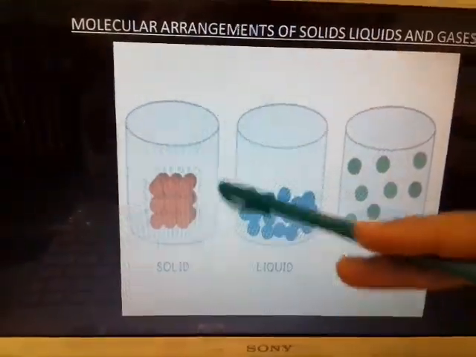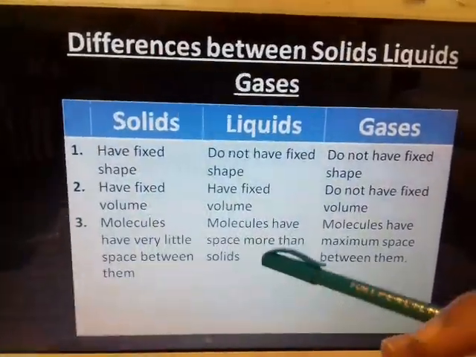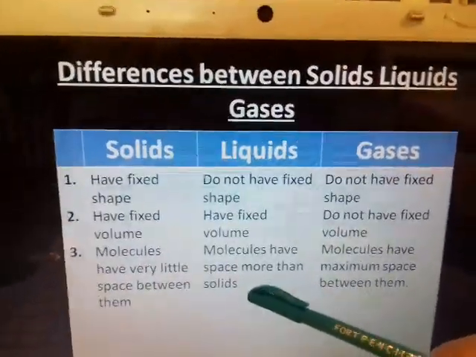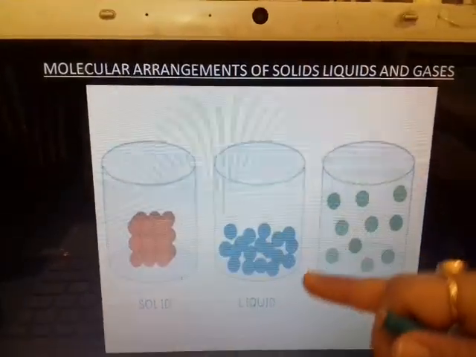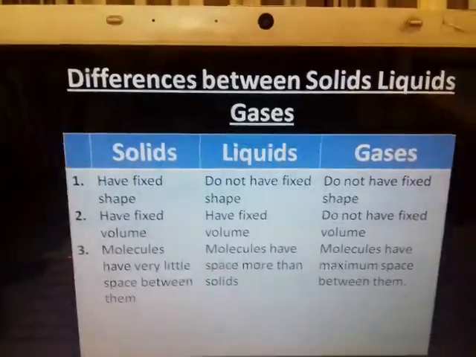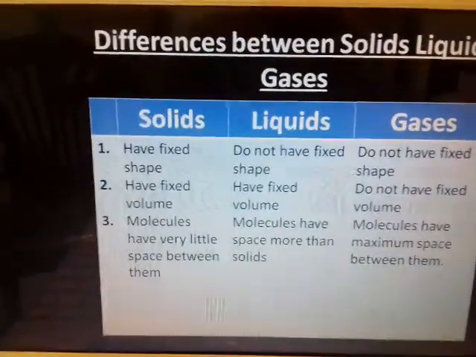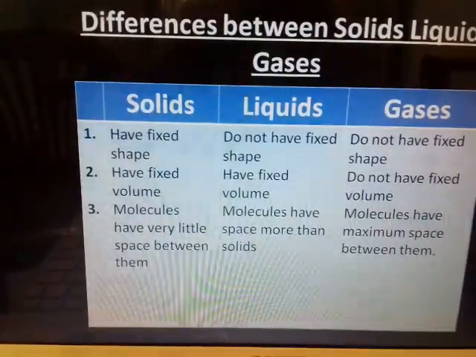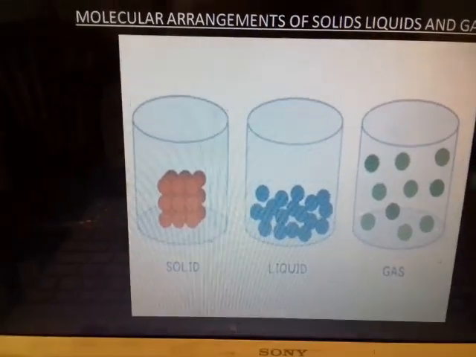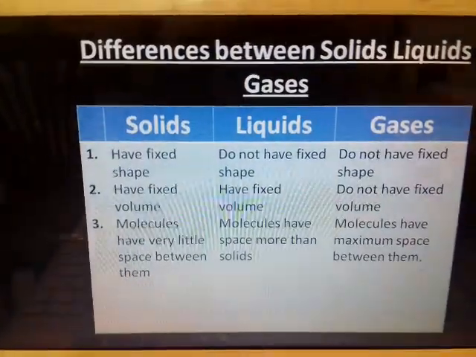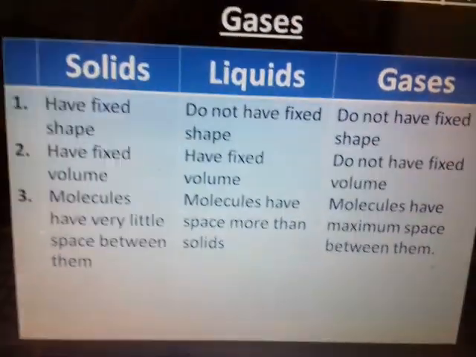So children, in the third case we see that the molecules have very little space. You can see very little space. In the case of liquids, they have more space than solids. And again, in the case of gas, they have maximum space. There is a lot of space between them. Can you see? There is too much space between them. So please go through this and learn.